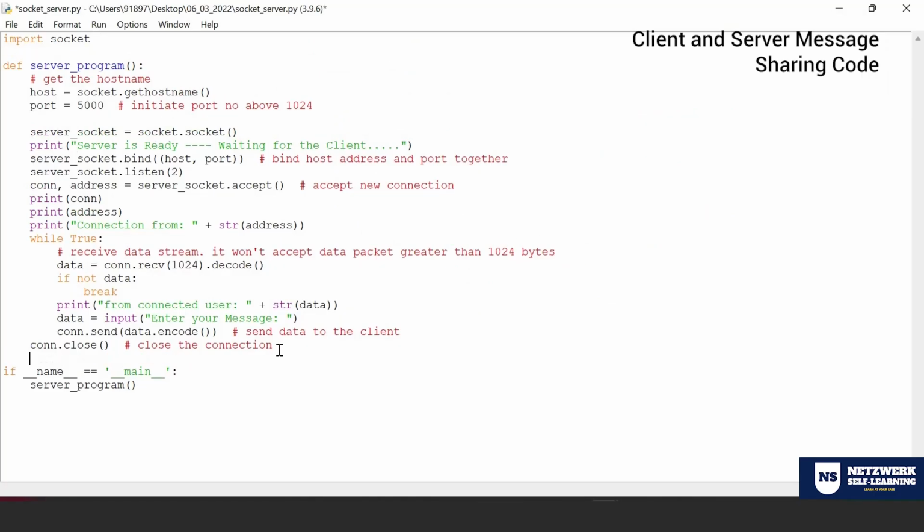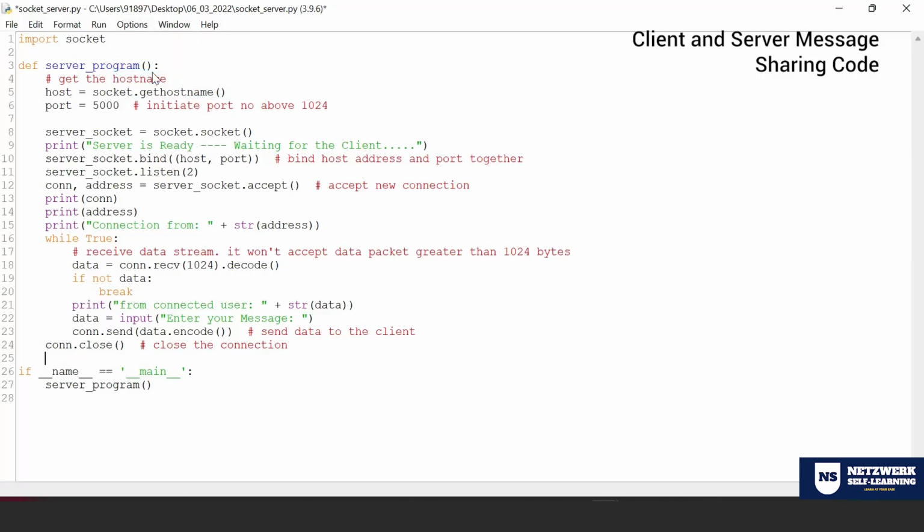Fine. What is the next thing that we're supposed to focus on here? We know that I'm going to exchange messages between the client and server. And this is how the program is going to play out, right? These two programs are going to exchange the messages to and fro, from client to server and server to client. Even though it is exchanging the data, I want this particular program to run on its own and that particular program to run on its own channel. So that's why I'm establishing this, which I have explained at line number 26.